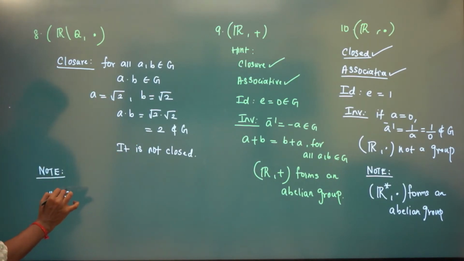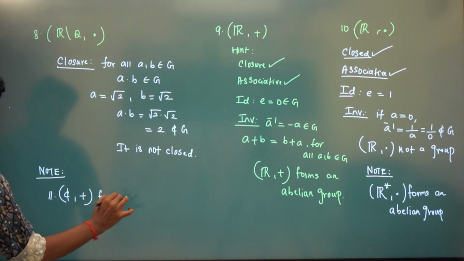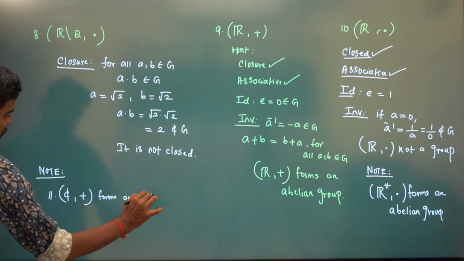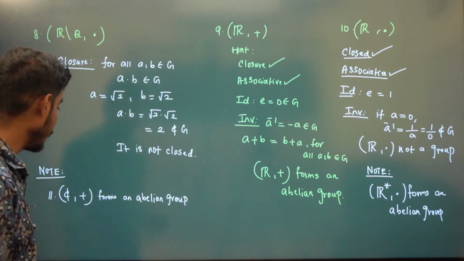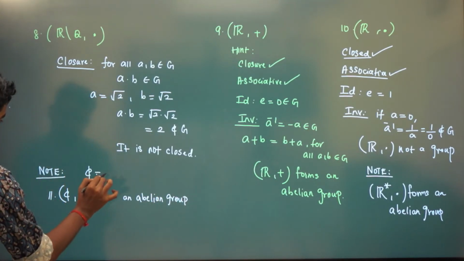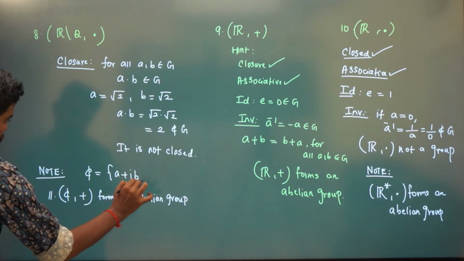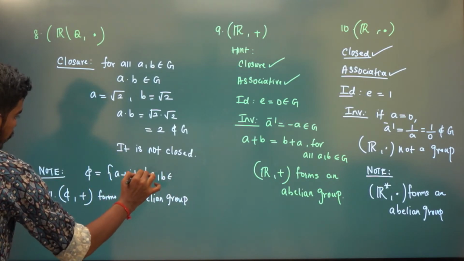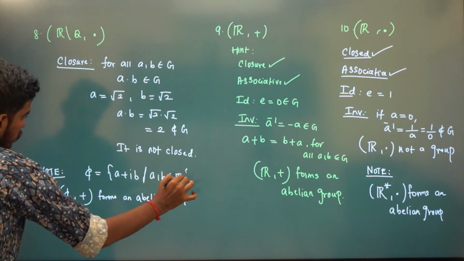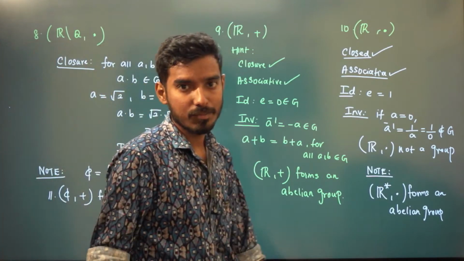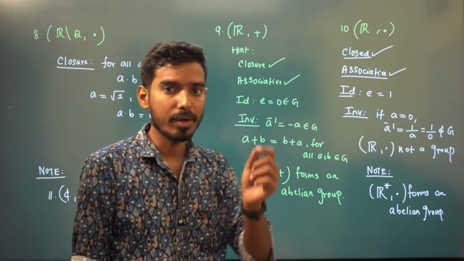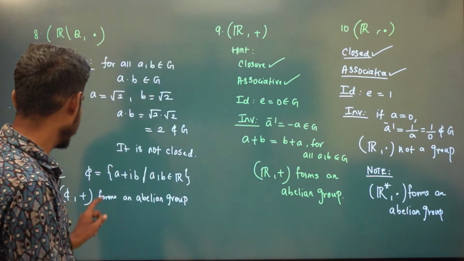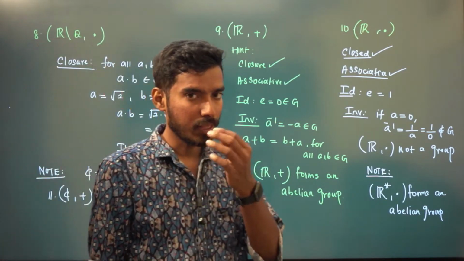So the 11th example is complex numbers with respect to plus forms an abelian group. You just take this exercise. Every element is of the form a plus ib, where a and b are real numbers. The sum of two complex numbers is again a complex number, so it is closed and associative holds. Zero, that is 0 plus 0i, is the identity element.